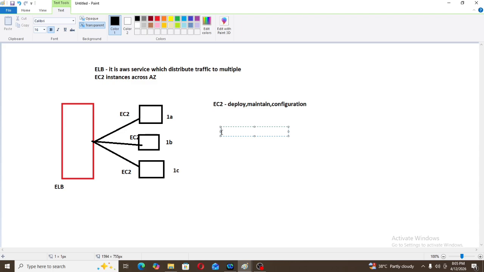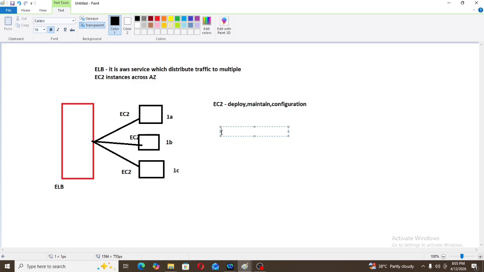Then AWS is providing us a platform as a service. Which is the platform as a service in AWS? It is Elastic Beanstalk. In Elastic Beanstalk, we just need to upload the application. Now here, everything will be managed by AWS. Like AWS will maintain the application, AWS will deploy the application, AWS will take care of our configurations also.